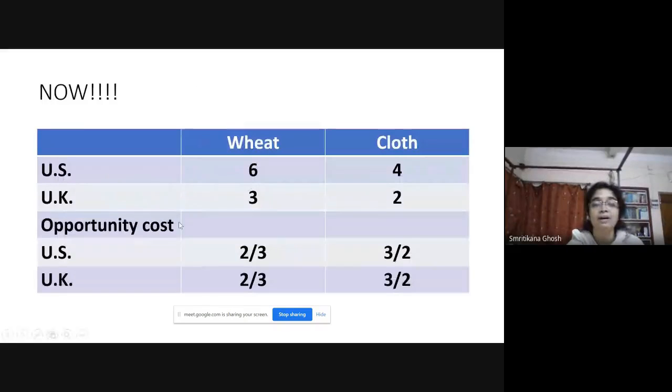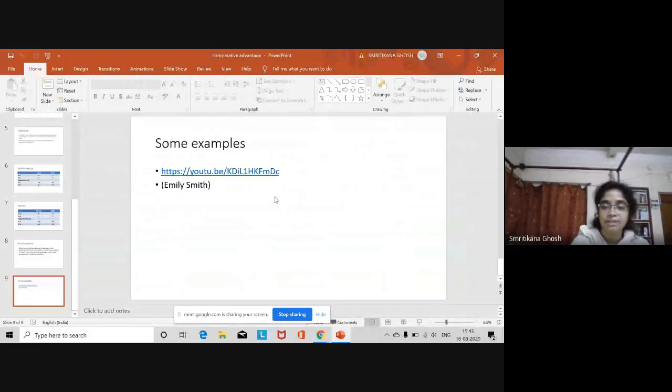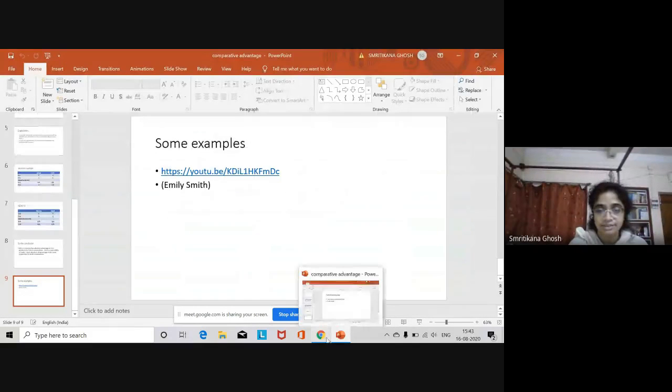Here, what is that proportion? Half. The UK is in the absolute disadvantageous position, but what is the proportion of that disadvantage? Just half of US. So if that half is same for both the commodities, then there will be no pattern of trade according to comparative advantage. So this is all about the comparative advantage.